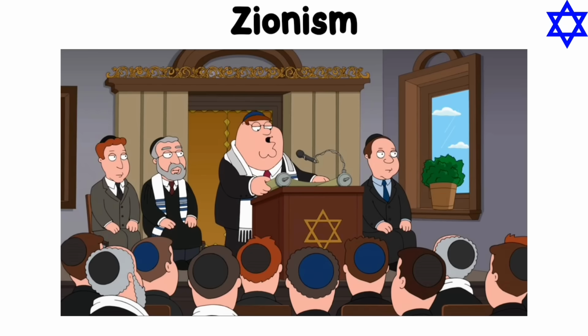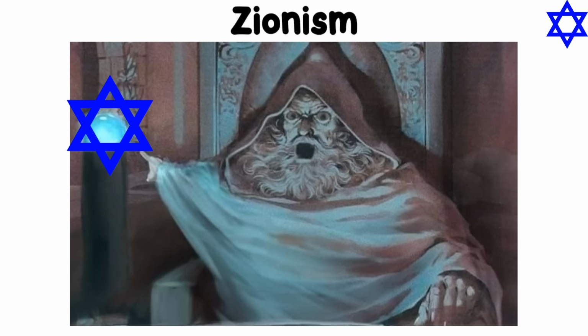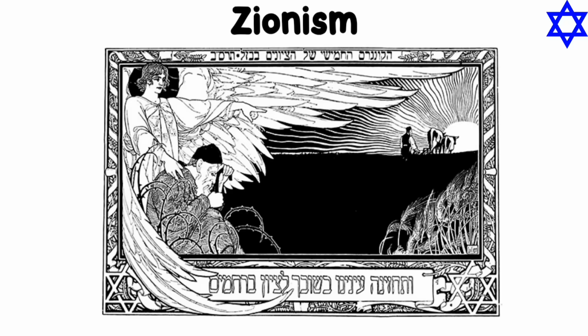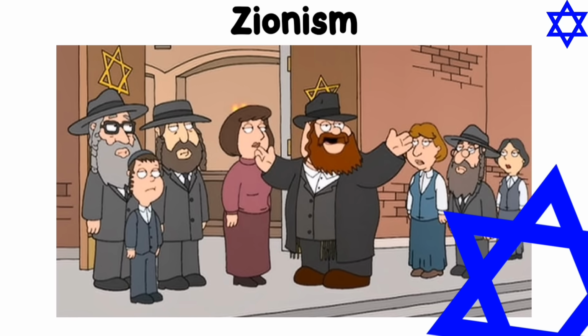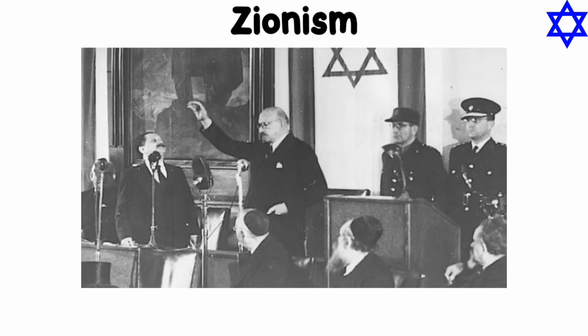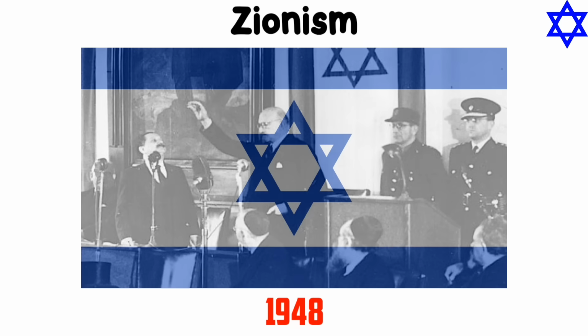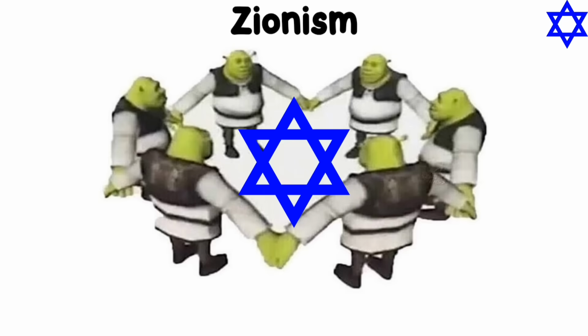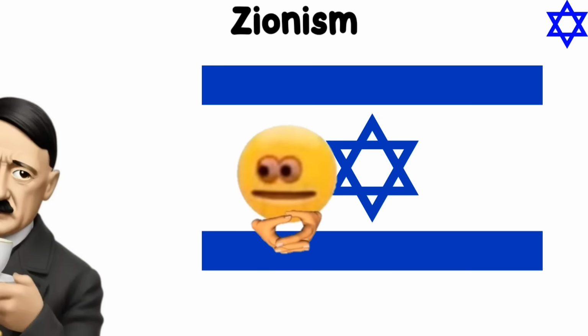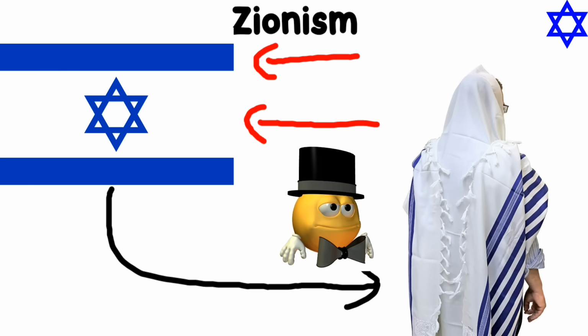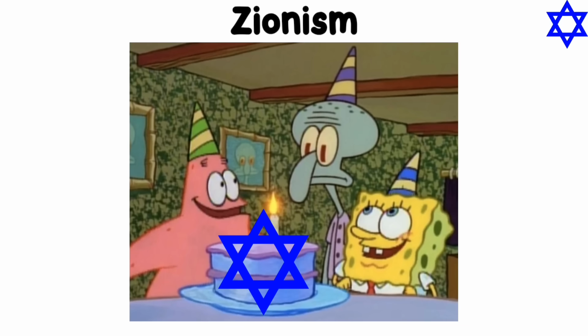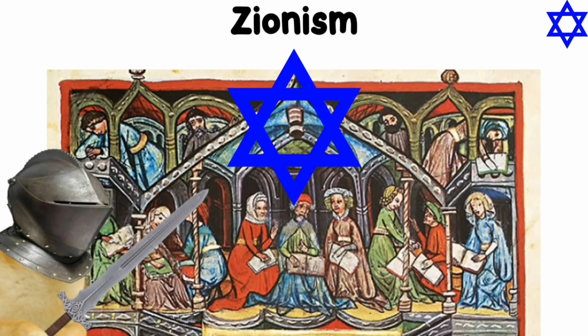Zionism. The most well-known symbol of Zionism is the Star of David, a six-pointed star that has been linked to Jewish identity for centuries. Zionism, which started in the late 1800s, is a movement focused on creating and supporting a Jewish homeland, something that eventually led to the founding of Israel in 1948. The Star of David became the main emblem of Zionism and is now featured on Israel's flag. The blue and white colors of the flag come from the Talit and represent Jewish identity. While the Star of David wasn't originally a religious symbol, it became widely recognized as one in the Middle Ages.